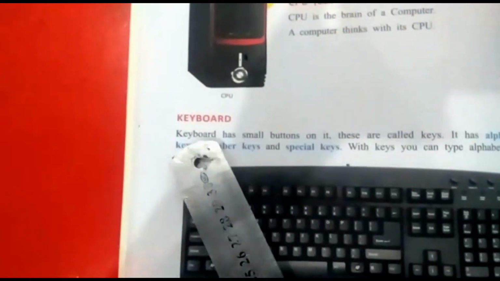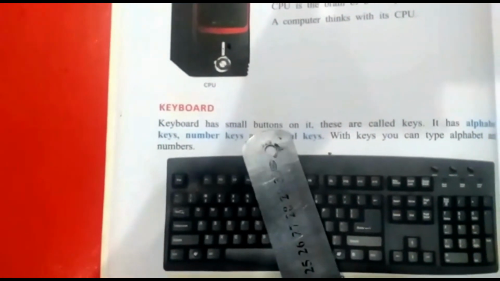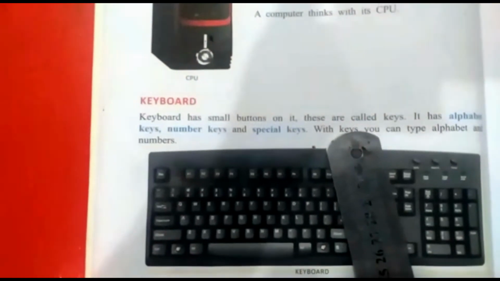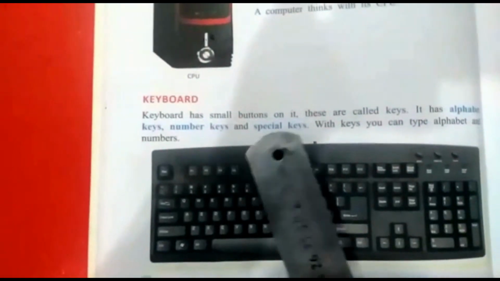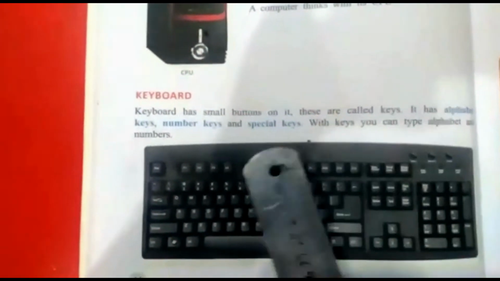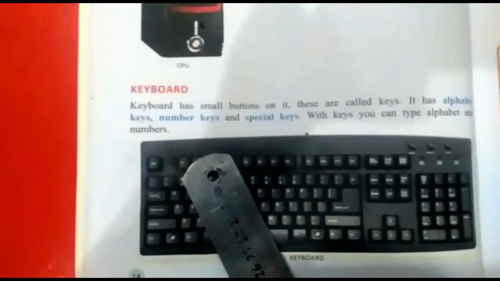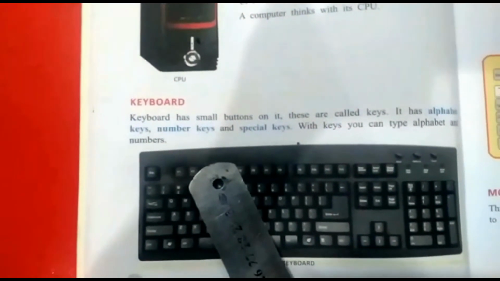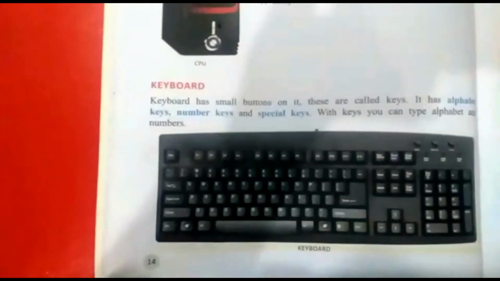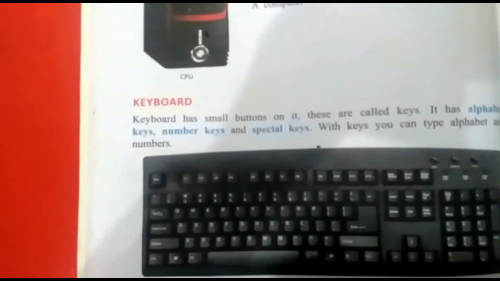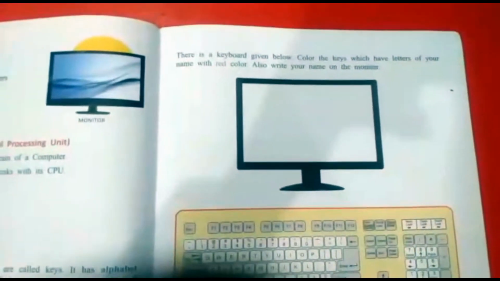Now we start our reading. Keyboard has small buttons on it. These are called keys. It has alphabet keys, number keys and special keys. With keys you can type alphabets and numbers. As I told you, with the help of keyboard we can write anything on a monitor screen, on a computer, and we also can save these data in a CPU.